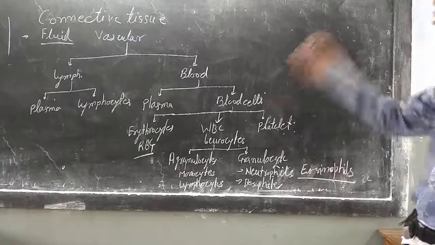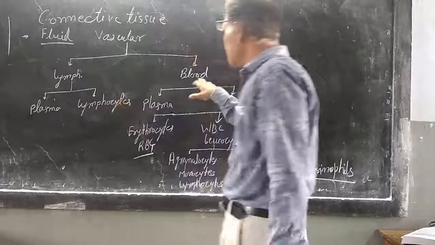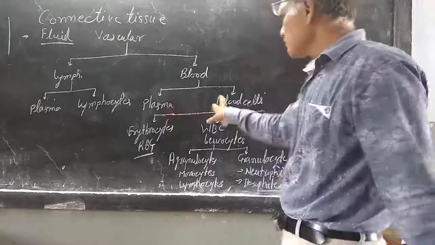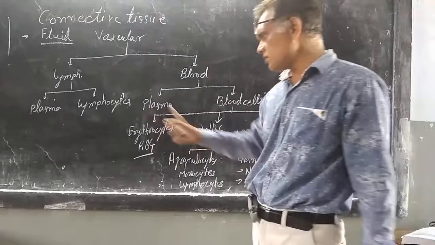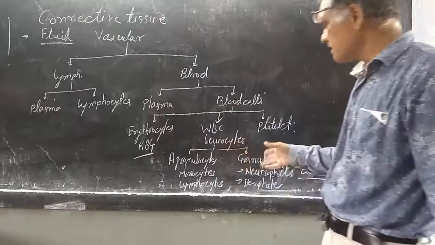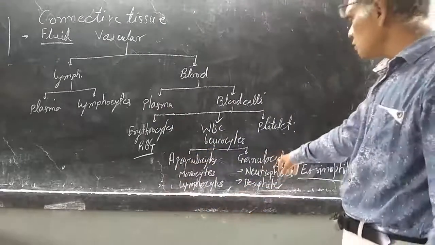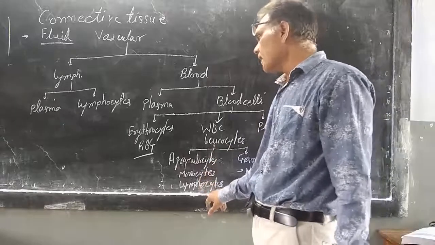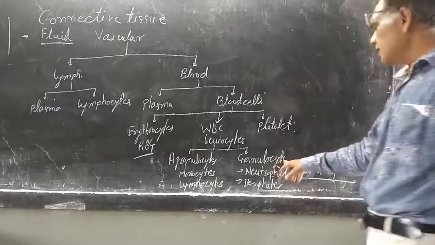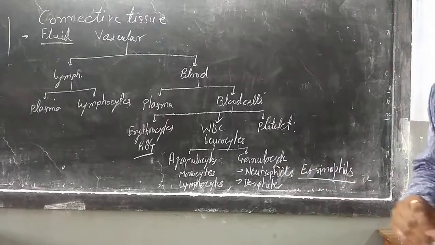So these are the different types of vascular tissue: lymph, that is plasma and lymphocytes; and blood, that is plasma and blood cells, that is RBC or erythrocytes, WBC or leukocytes, and platelets. Leukocytes are agranulocytes, which do not contain granules, and granulocytes, which contain granules. Agranulocytes are monocytes and lymphocytes, and granulocytes are neutrophils, basophils and eosinophils.